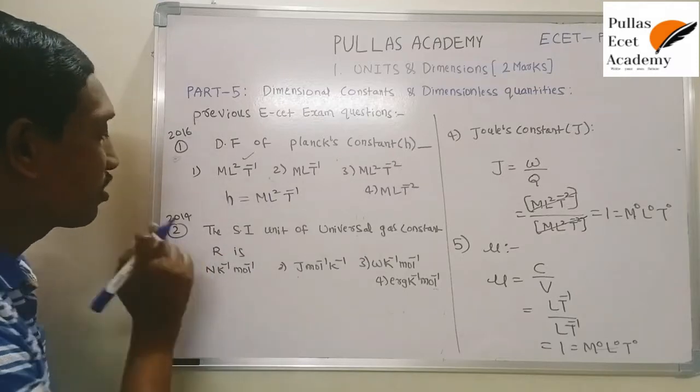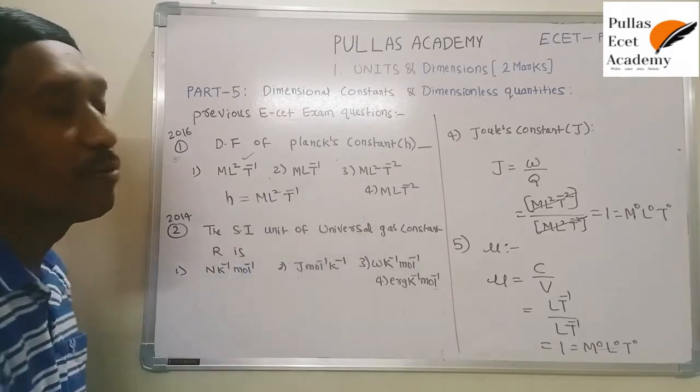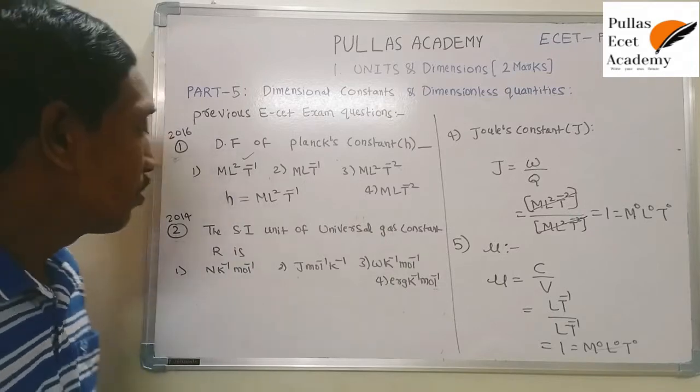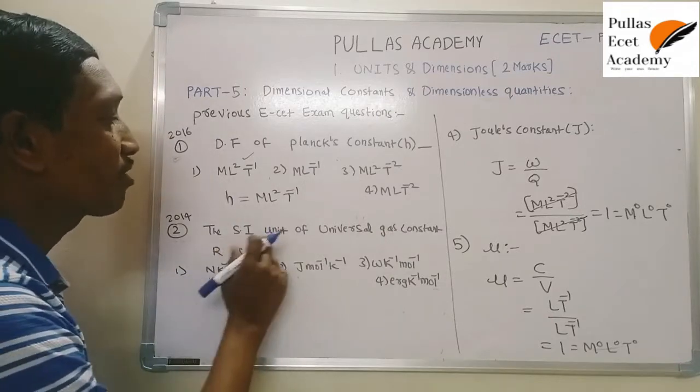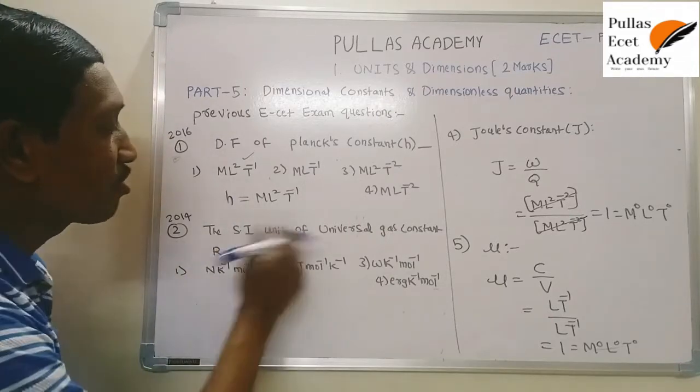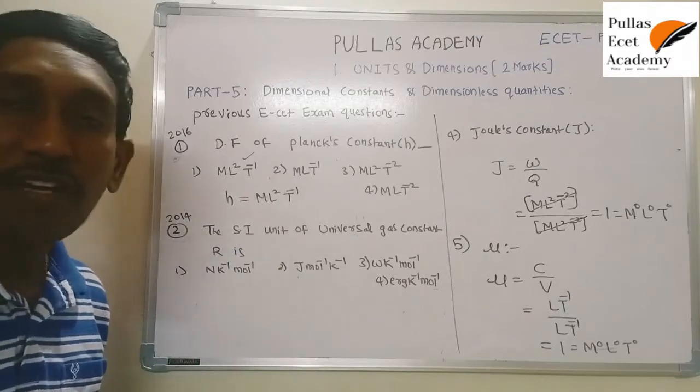Next, the second question: the SI unit of universal gas constant. Here it is not asking for the dimensional formula, it is asking for the unit. This unit can also be easily understood from the dimensional formula.